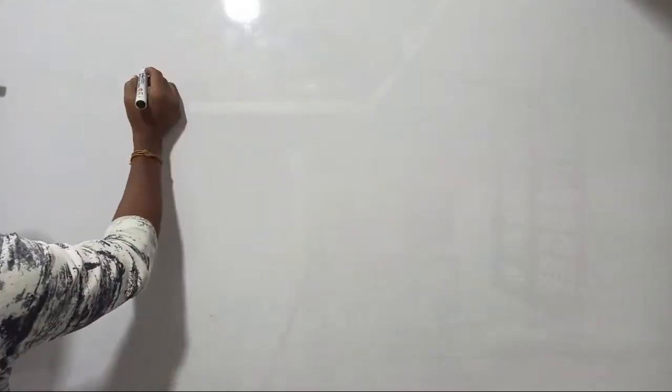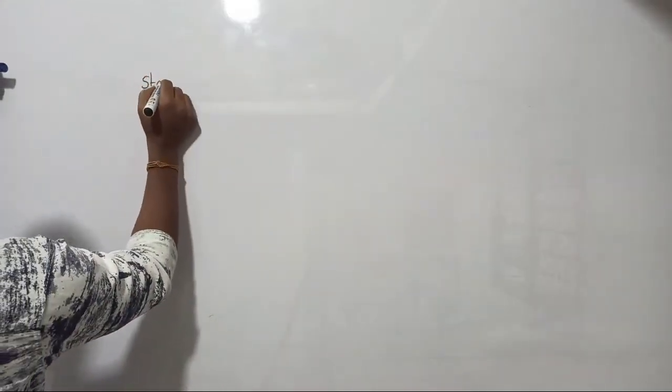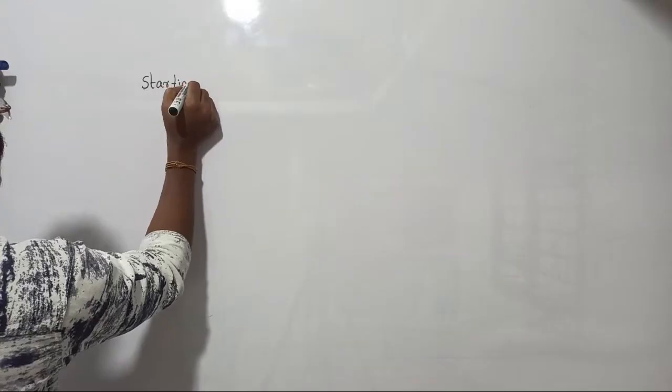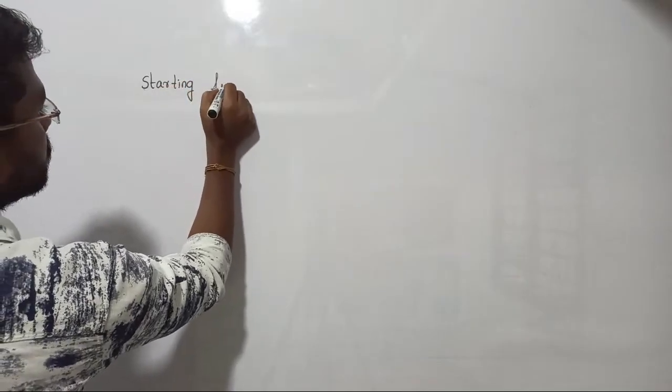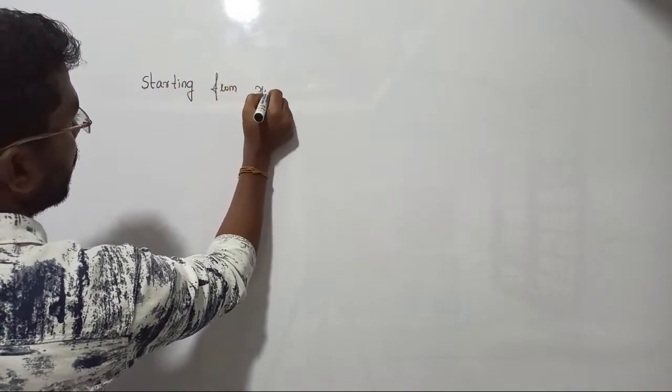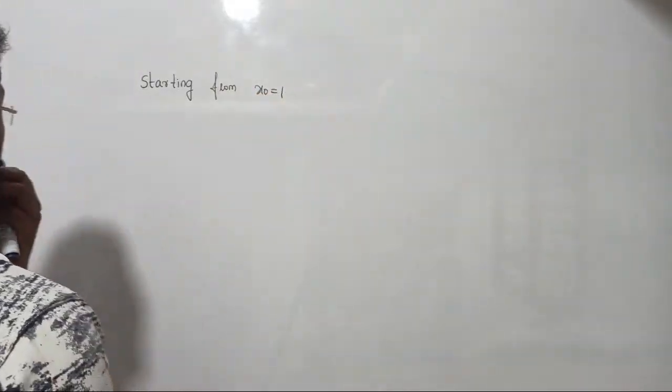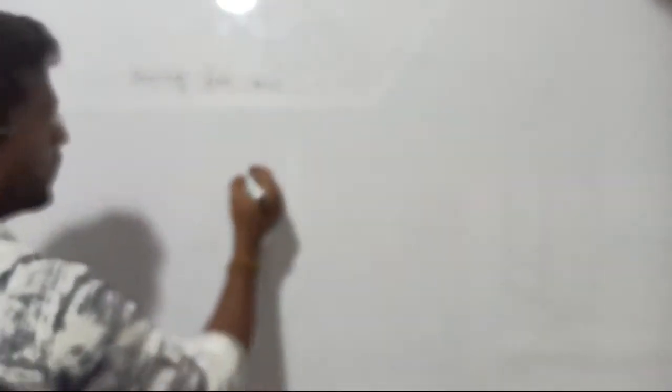The question is starting from x naught equal to 1. One step of Newton-Raphson method, right?